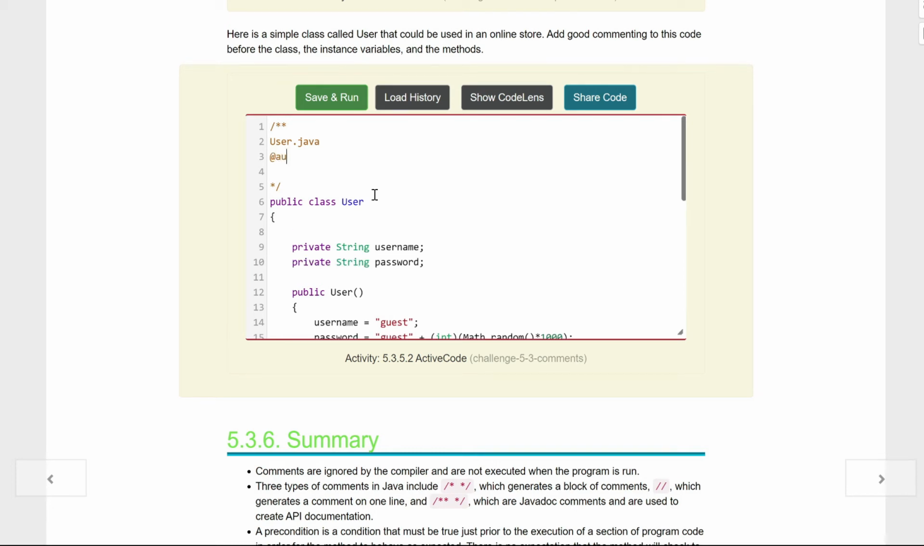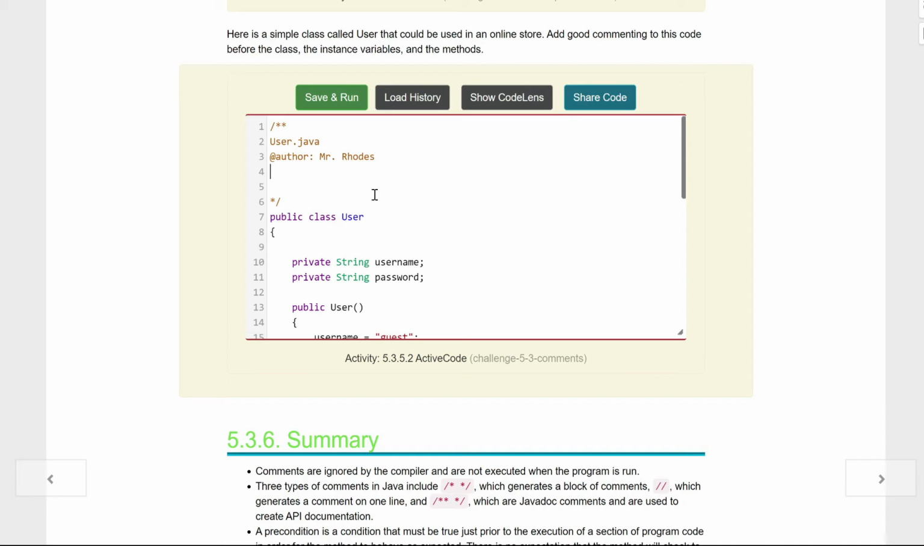And we're going to do the @author. And the author is Mr. Rhodes. We're going to do a date here, and then we're just going to do since. And today's date, well, kids, today is December 25th, 1999. Doing a little time travel here, kids.